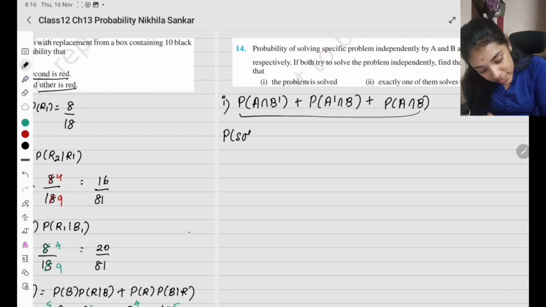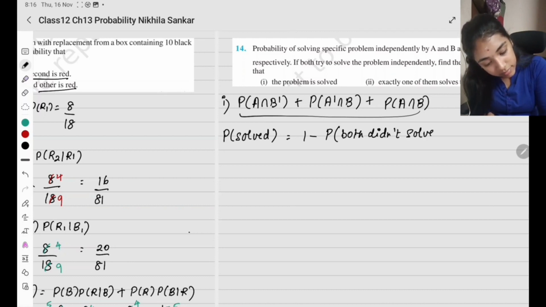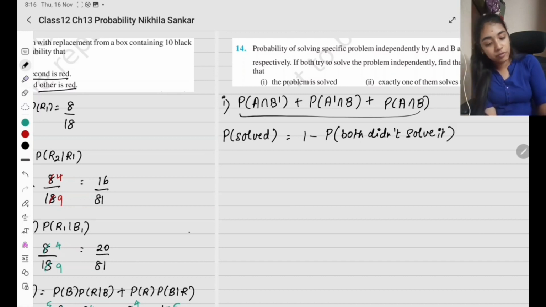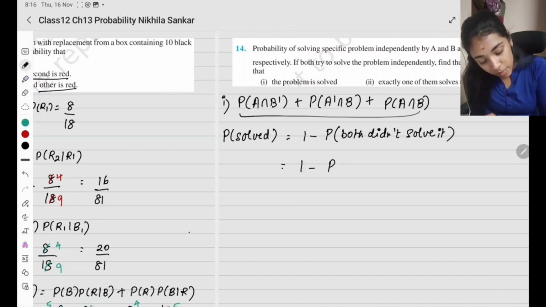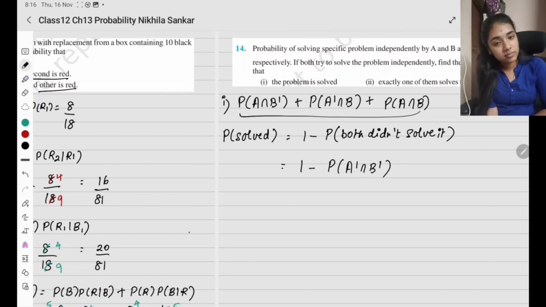Probability that it is solved equals 1 minus probability that both didn't solve it. Correct? Instead of taking so many different possibilities, I can simply say it's 1 minus probability that A didn't solve and B didn't solve. Simple. It's a very simple way of doing it.